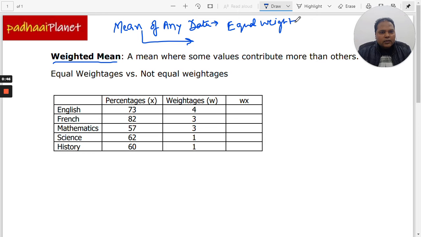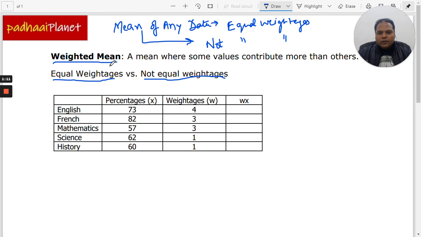And the other kind is where we have unequal weightages, right? So in this video we are going to understand what the mean value is when we have equal weightages, and what it could be when we have unequal weightages. We'll understand both of them.